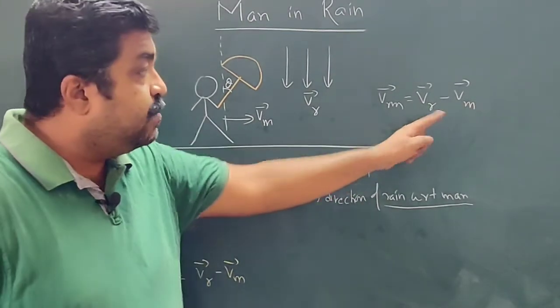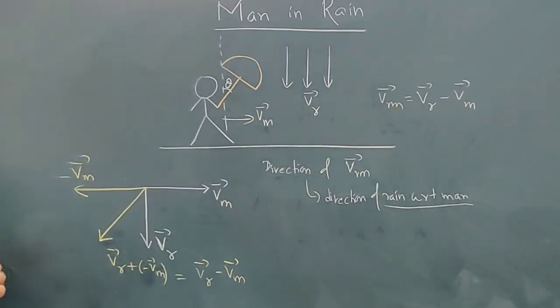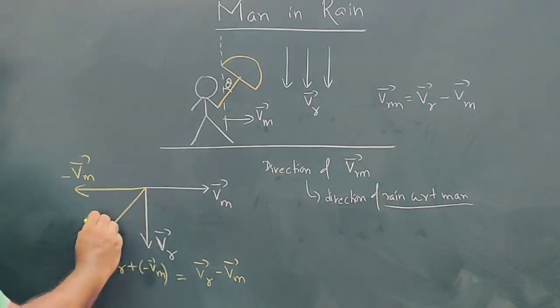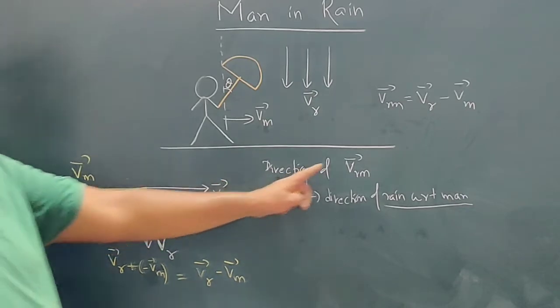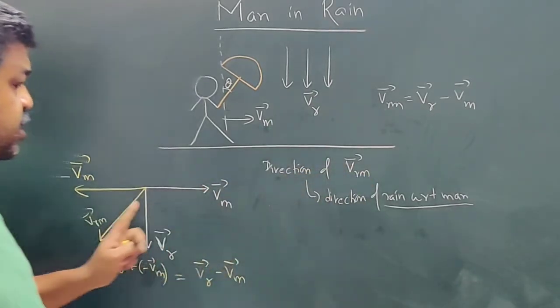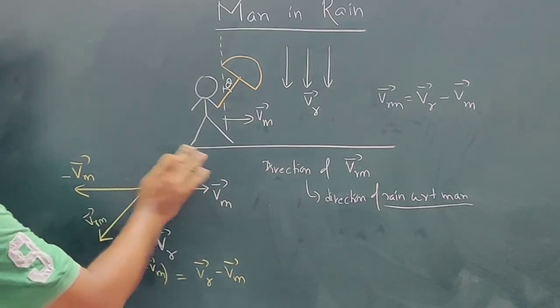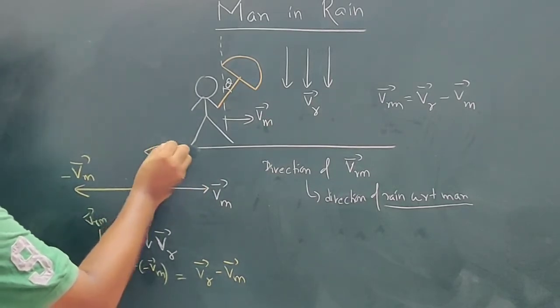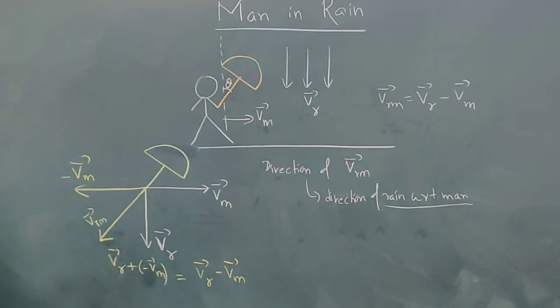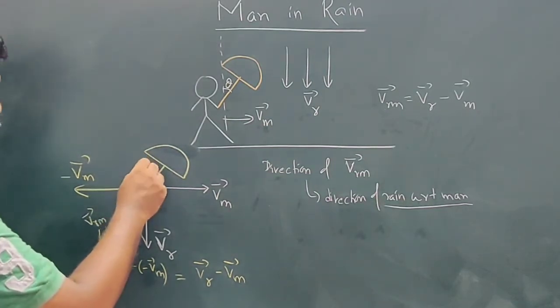Vr minus Vm. What is Vr minus Vm? It is Vrm. So this vector represents Vrm. And the direction of Vrm is the direction in which the person is going to hold the umbrella. So you will have to hold the umbrella in this direction.